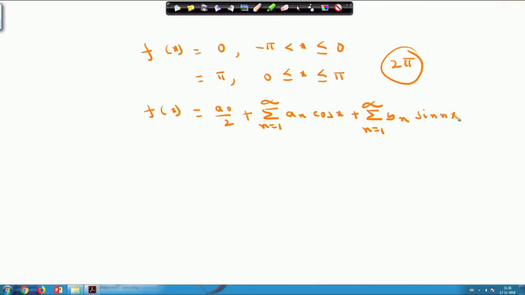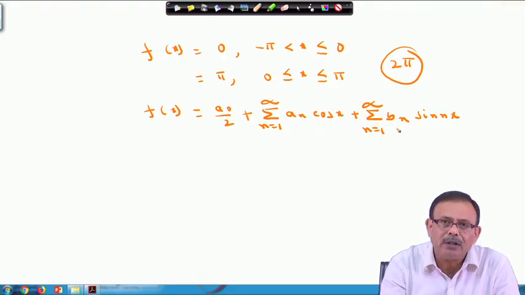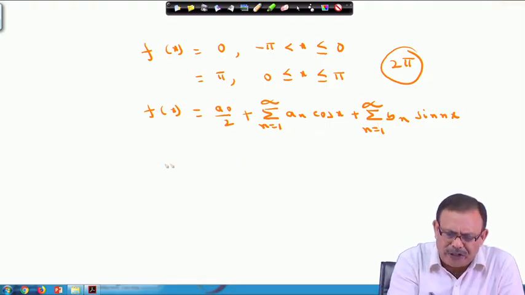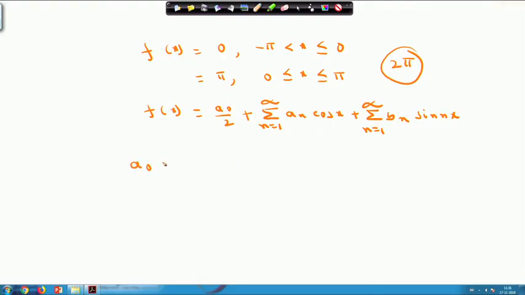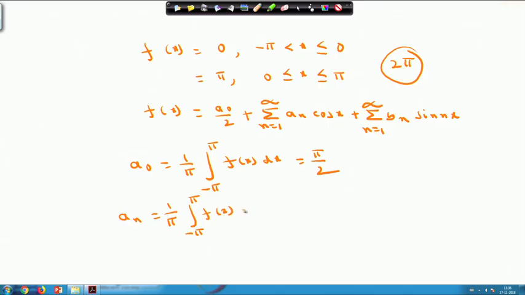What is our job? Our job is to find out the values of the coefficients a naught, a n and b n. To find the value of a naught, you know the formula, that is 1 by pi, limit from minus pi to pi f x dx. If you evaluate the limit, you will obtain this as pi by 2. Your a n will be equal to 1 by pi integral from minus pi to pi f x into cos n x dx.